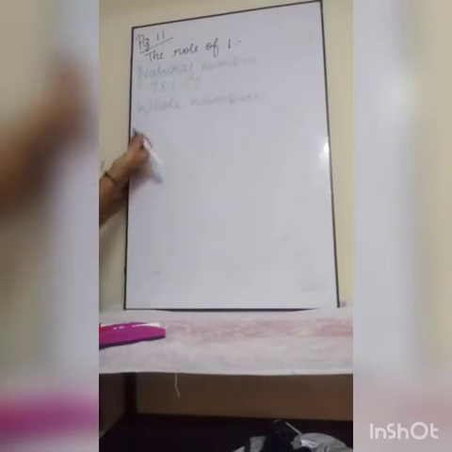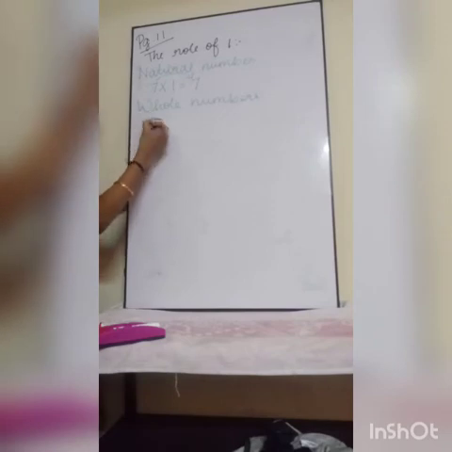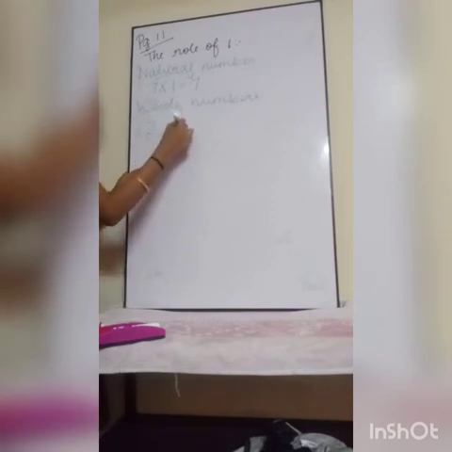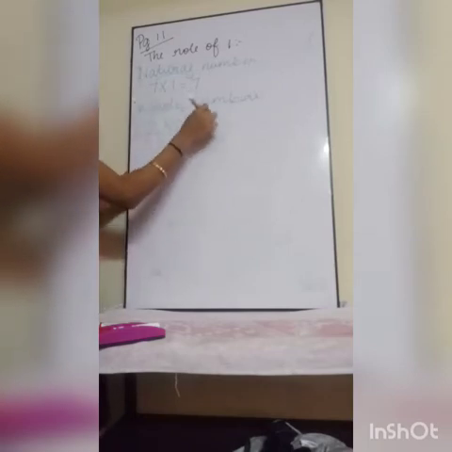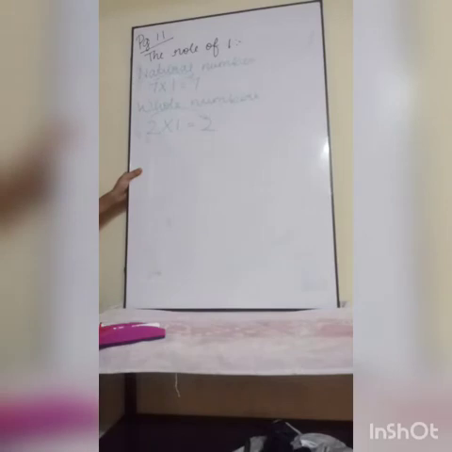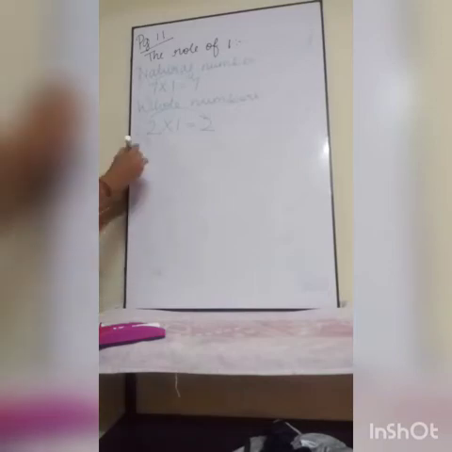Whole numbers, I am going to take a whole number. 2 is one whole number, right? So I am going to multiply 2 with 1. I am getting 2 into 1, 2. I am getting the same whole number. So this is the role of 1 in whole numbers.